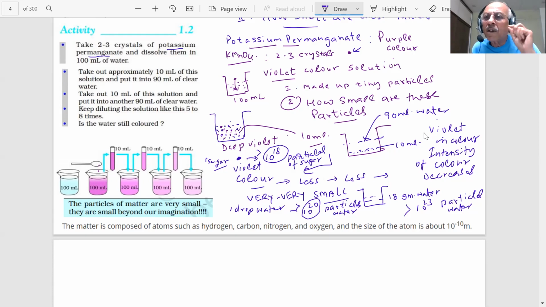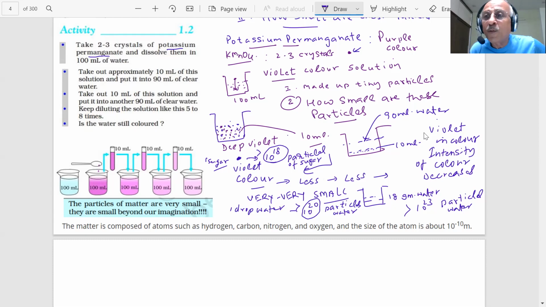Oh, that crystal, students. One crystal has how many particles? 10 power 18 or 10 power 20 particles in it. Can you see them? The answer is no. You can't see them, but that doesn't mean they are not there. Then where are they? When you dissolve it in water, they are gone. They disappear, students.